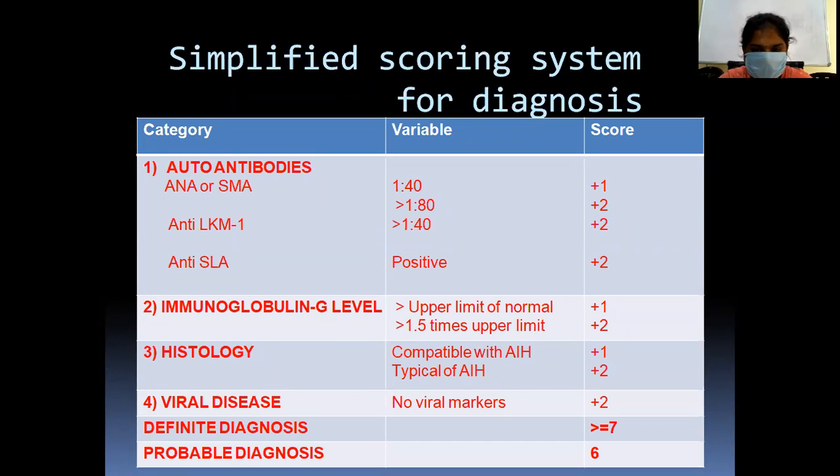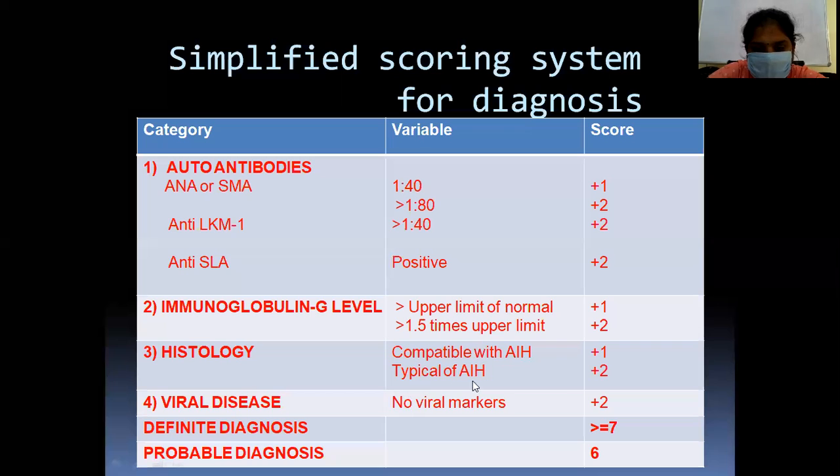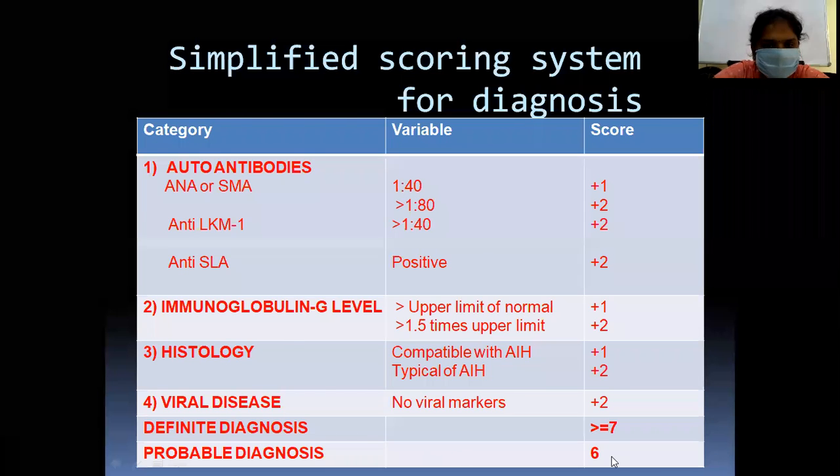Immunoglobulin G levels more than the upper limit of normal is +1, more than 1.5 times the upper limit is +2. Histology compatible with autoimmune hepatitis is +1, and typical of autoimmune hepatitis is +2. If the viral disease is excluded, no viral markers, then it is +2. The definitive diagnosis is if the score is more than or equal to 7, and the probable diagnosis is a score of 6.